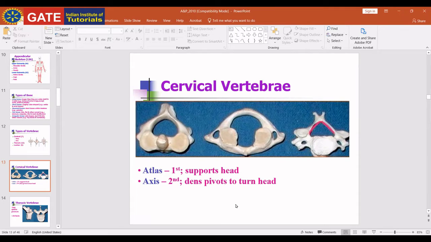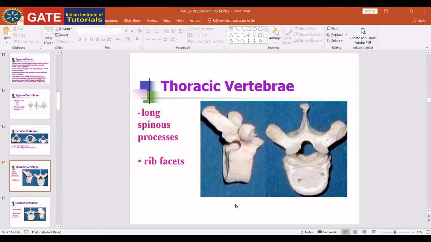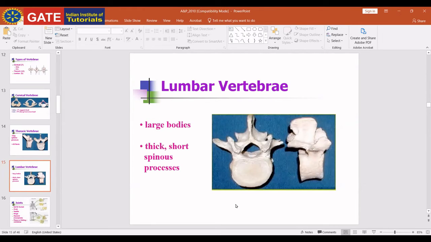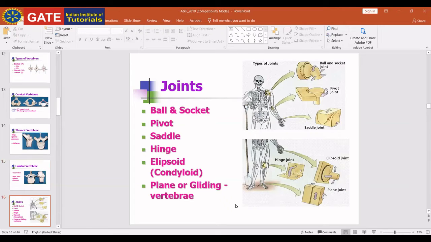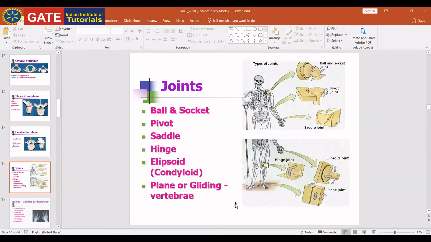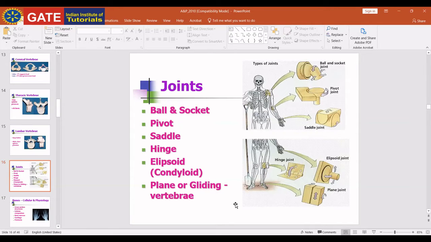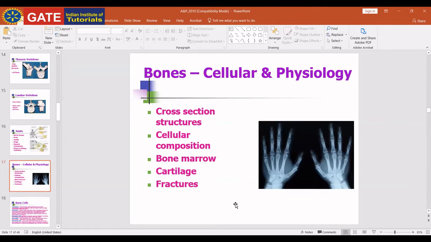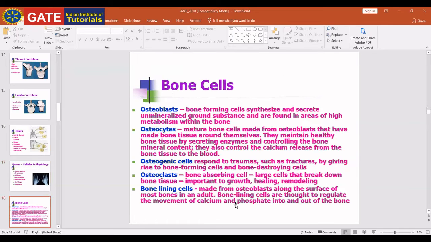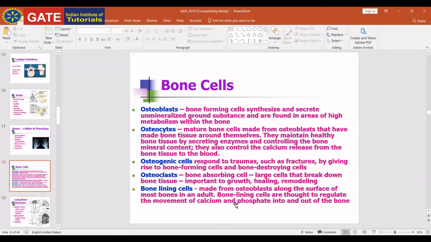Any doubt? Thoracic vertebrae, no need to remember what they are. Different kinds of joints: ball and socket joints, pivot joints, saddle joint, hinge joint, ellipsoid, plane joints. These are the small joints which you have to remember. Okay, now these are the terms about bone cells. Before going to bones, I'm going to explain it later, all things in a briefing way.